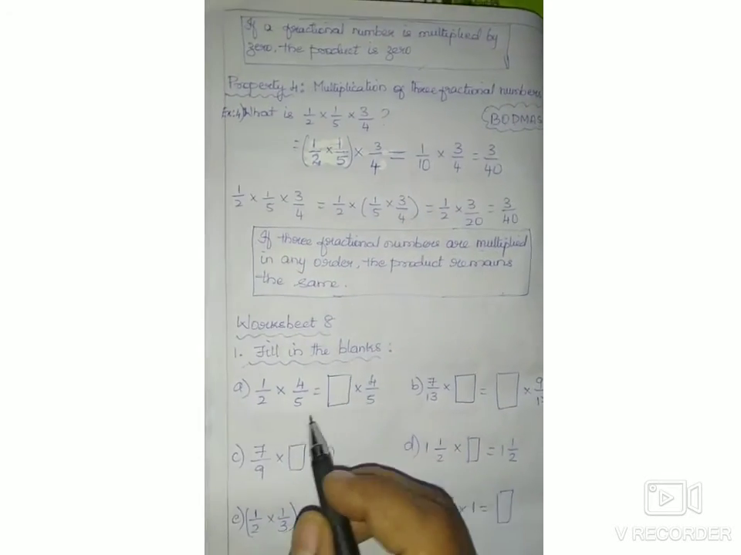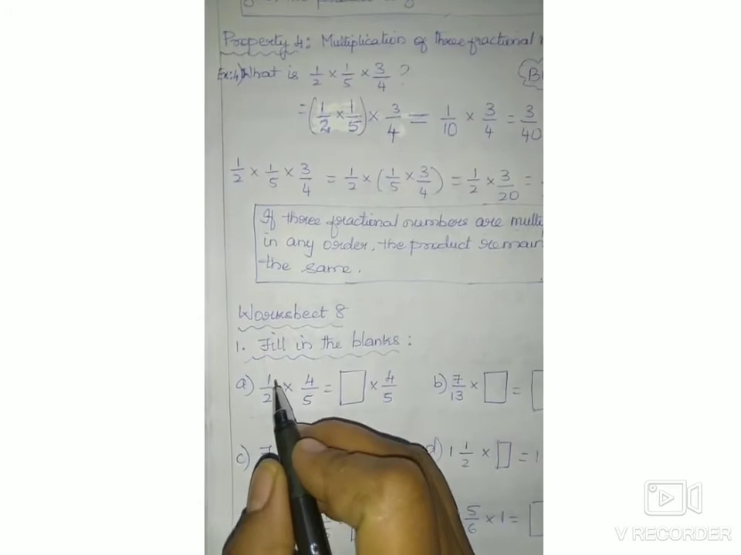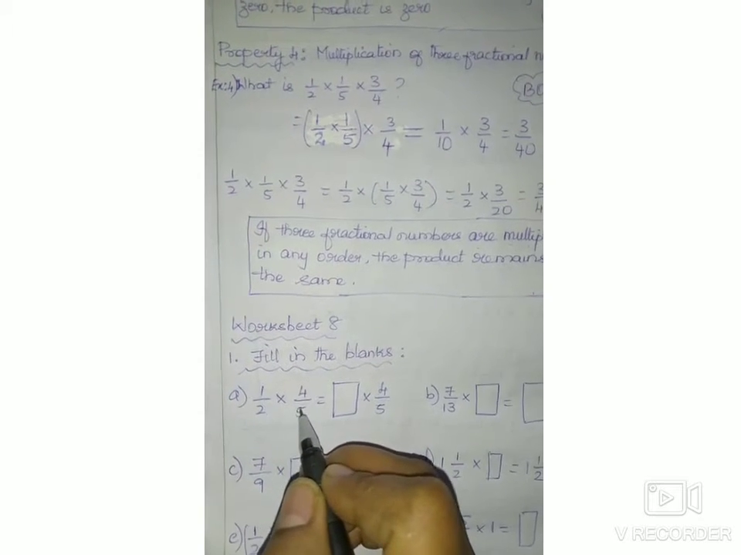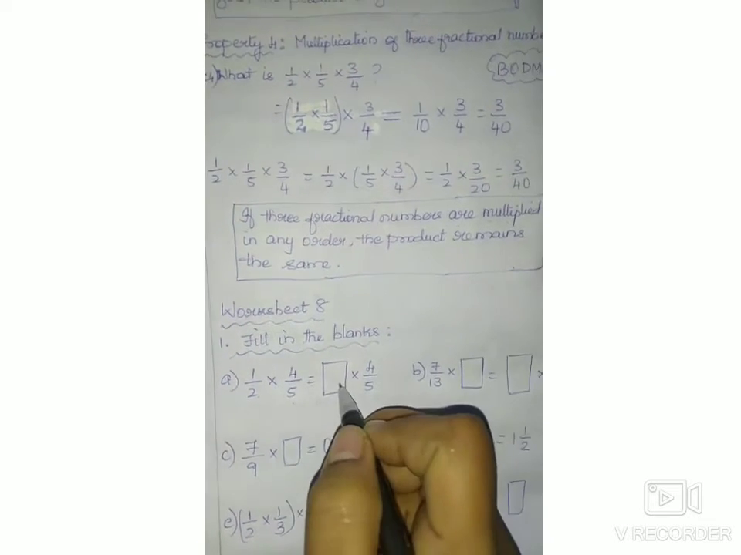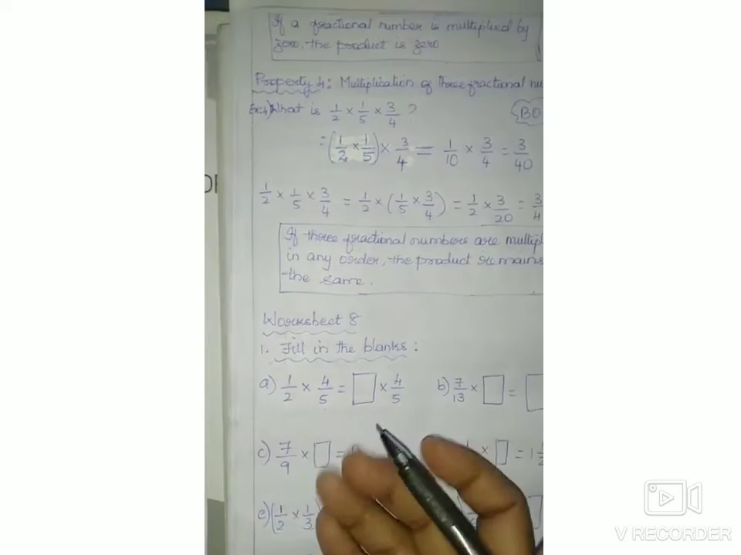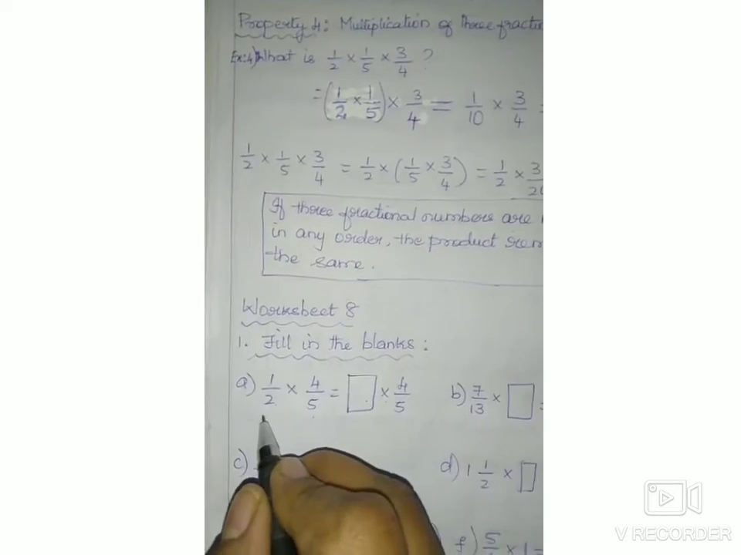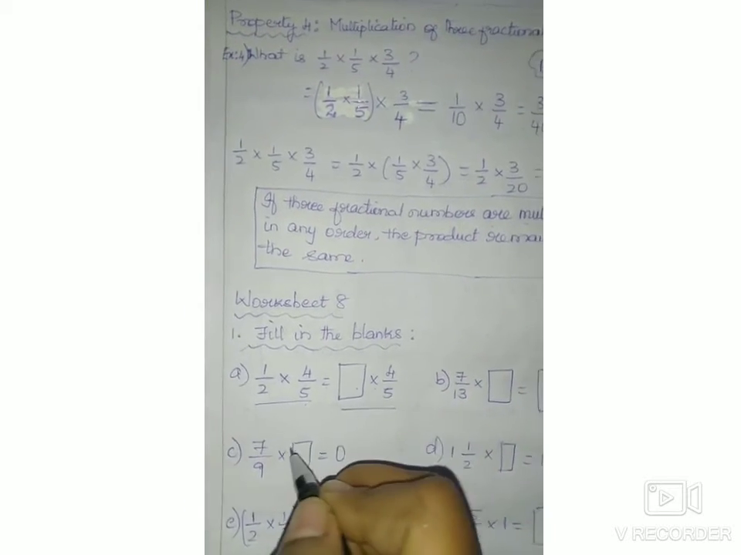Worksheet number 8, fill in the blanks. Some missing numbers you have to write. 1 by 2 multiplied by 4 by 5 is equal to dash into 4 by 5. This is a missing number, children. This part is called left hand side. This part is called right hand side.